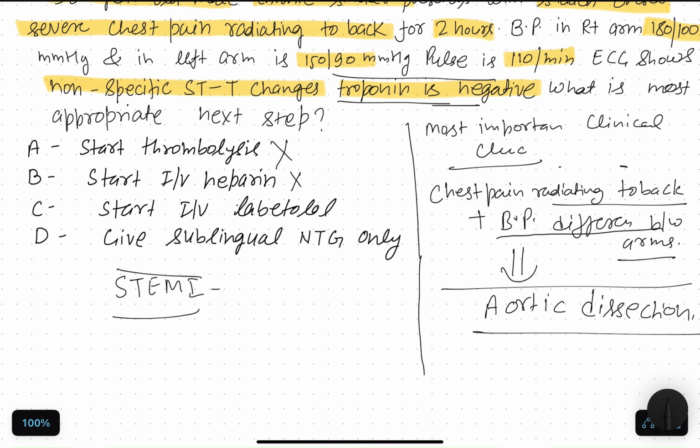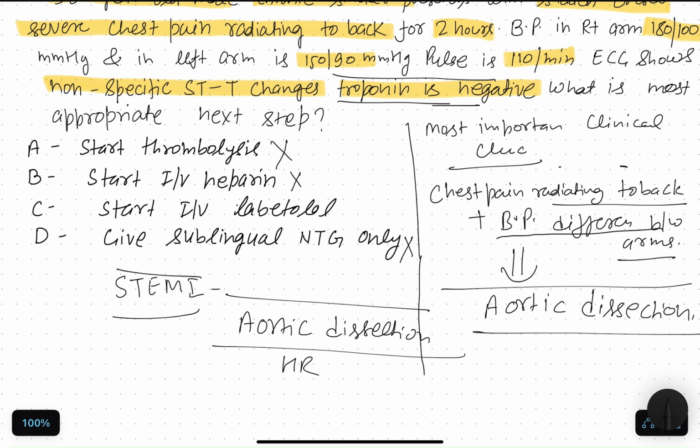Option C is start IV labetalol. First let's see option D, then we'll discuss option C. Option D is also wrong. Why is NTG wrong? Because nitroglycerin reduces pain but does not reduce shear stress adequately. So in aortic dissection, what is your priority? Reduce the heart rate first, and then reduce the BP. It should be your first priority.